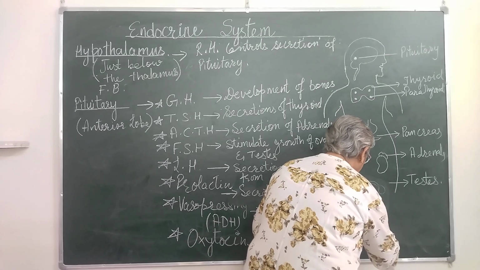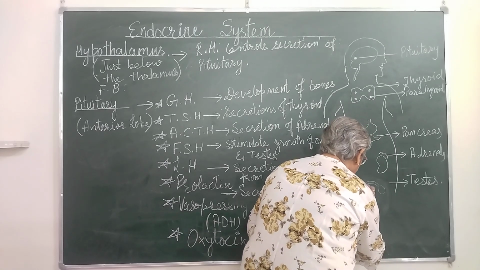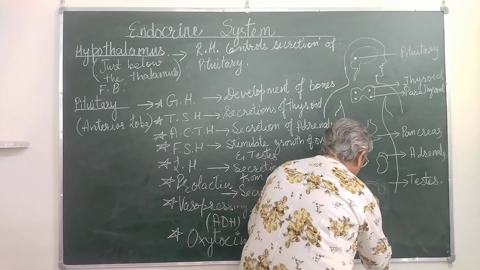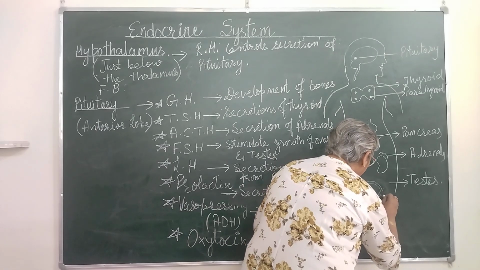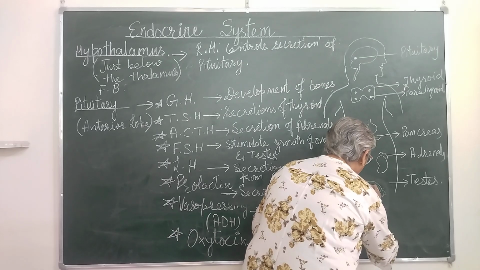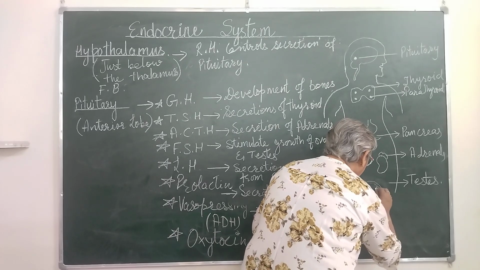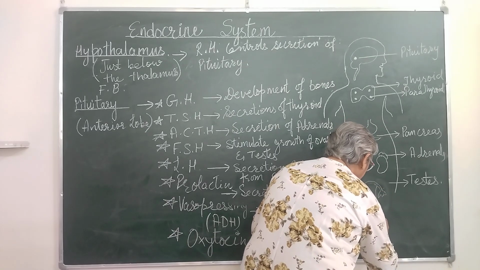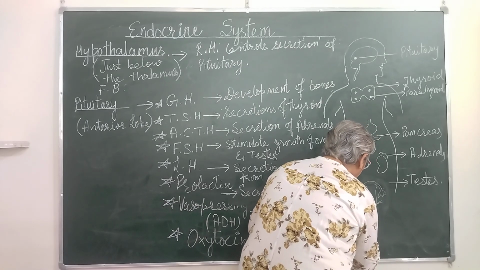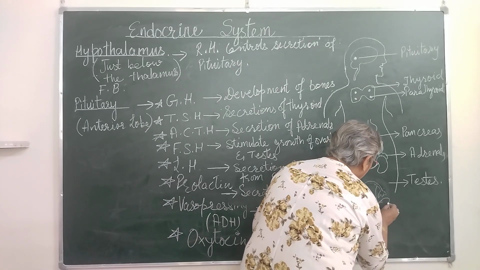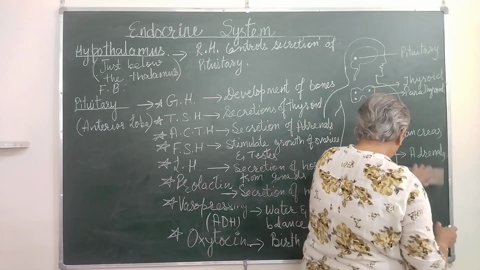Right? So these hormones are testosterone from the testes and estrogen and progesterone from the ovaries. Okay?